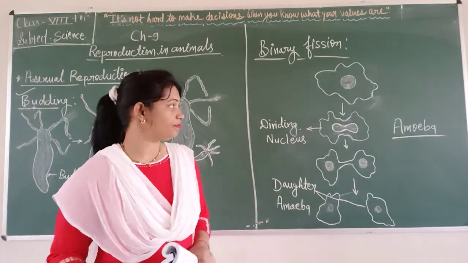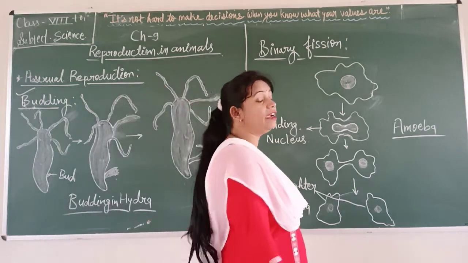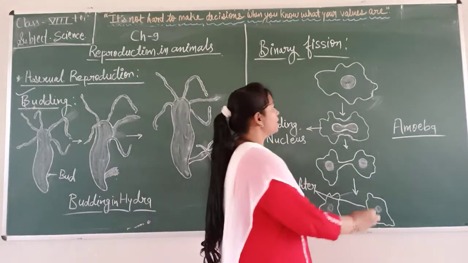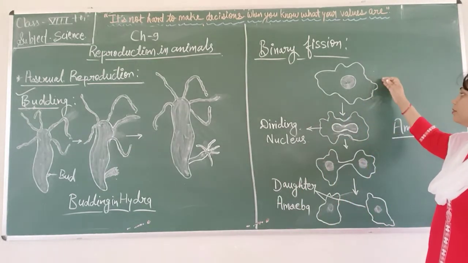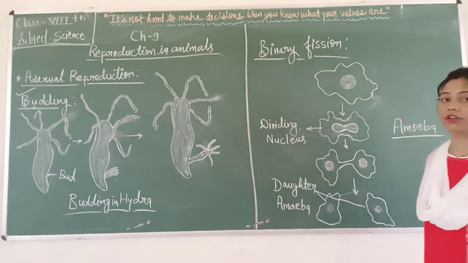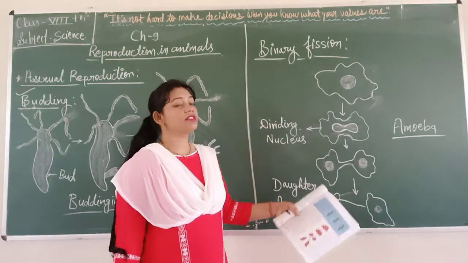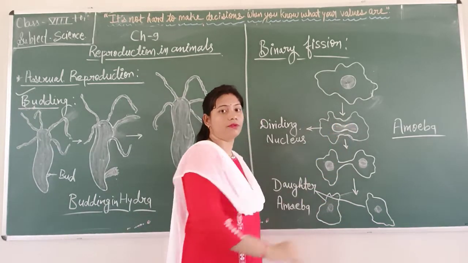Amoeba is also a microscopic animal. It is unicellular, you know, and it is irregular in shape. You can see the picture of amoeba. This is the parent amoeba. And what is going on here? Now division of the nucleus has started, and it has started to shrink from the center.